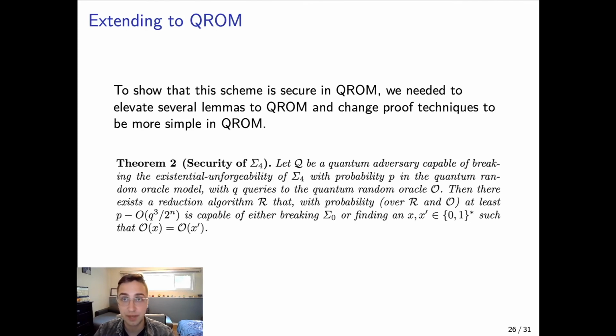So to show that this scheme is also secure in the quantum random oracle model, we needed to elevate several lemmas to the QROM and change some of the proof techniques just to simplify them and clean up the process in the QROM. This is the theorem that we eventually arrived at. So we consider, again, a quantum adversary capable of breaking the existential unforgeability with some probability in the quantum random oracle model. And then we establish a reduction algorithm that, with high probability, is capable of either breaking the underlying signature scheme or finding a collision in a random oracle.